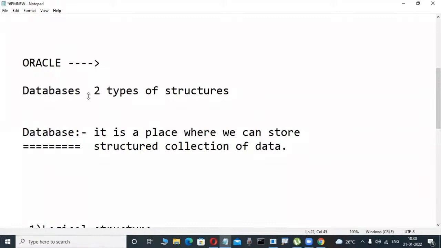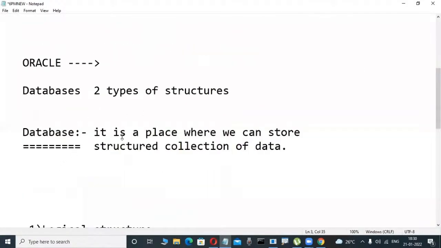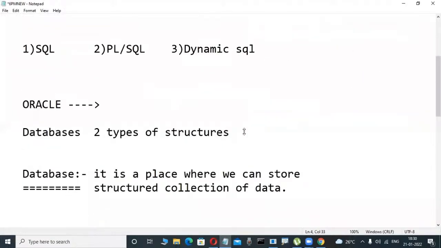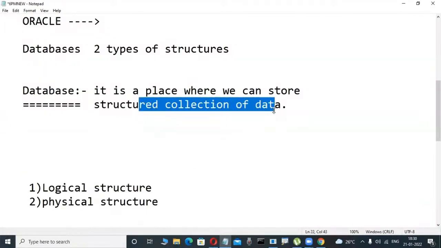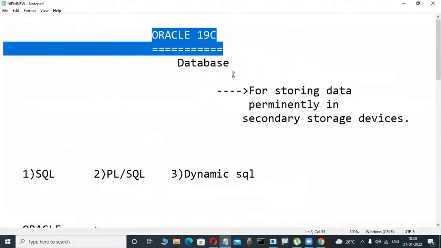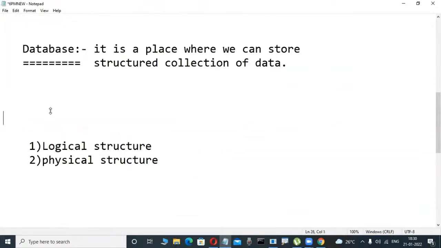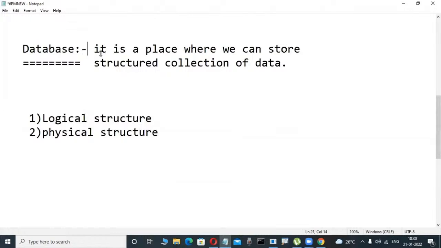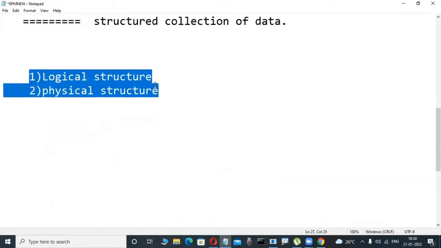Observe here. Whenever we install Oracle or any relational database software, what is the database actually? It is a place. Whenever we install this type of software, automatically some place is reserved on the hard disk, and in that place we can store a structured collection of data. But whenever we install these types of software, two types of structures are there: one is the logical structure, another one is the physical structure. I am not explaining this definition today; you will understand it one of these days. First, two types of structures are there.